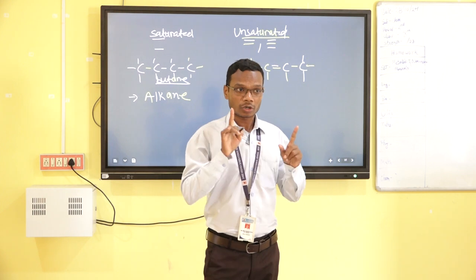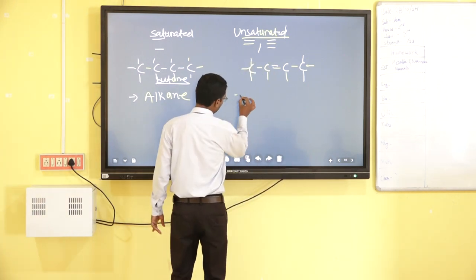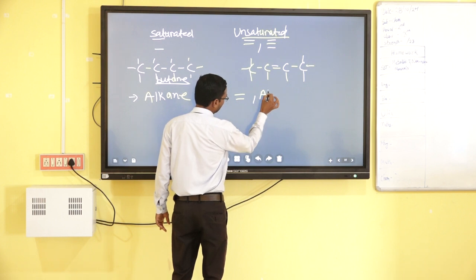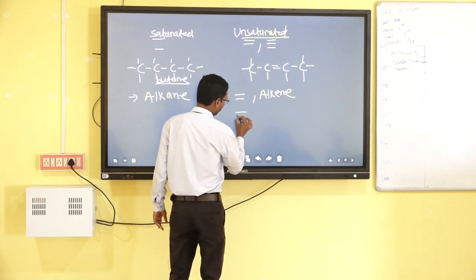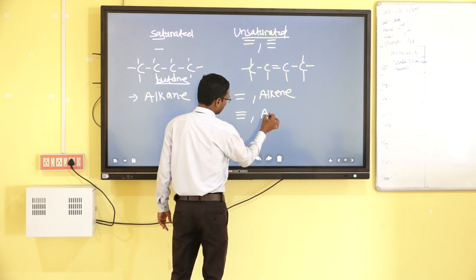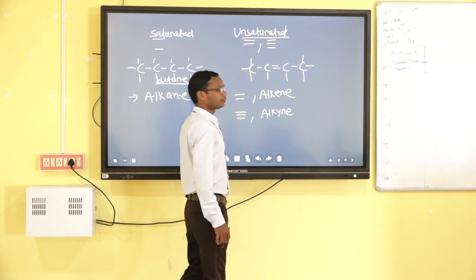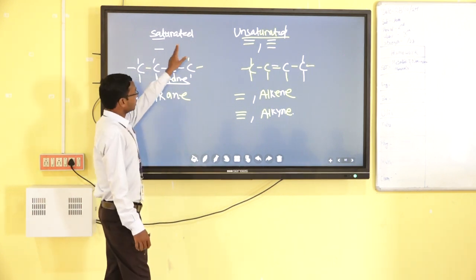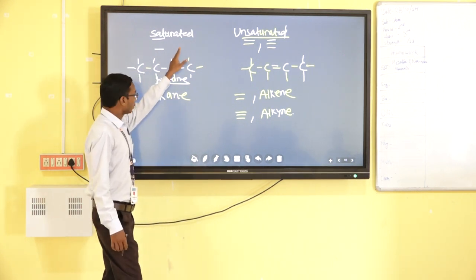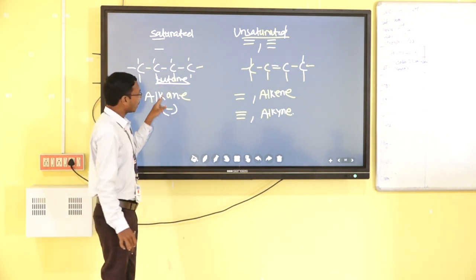If there is a double bond, then it is called alkene, and if there is a triple bond, it is called alkyne. Understand? If it is a saturated hydrocarbon, it contains only single bonds, then it is called alkane.